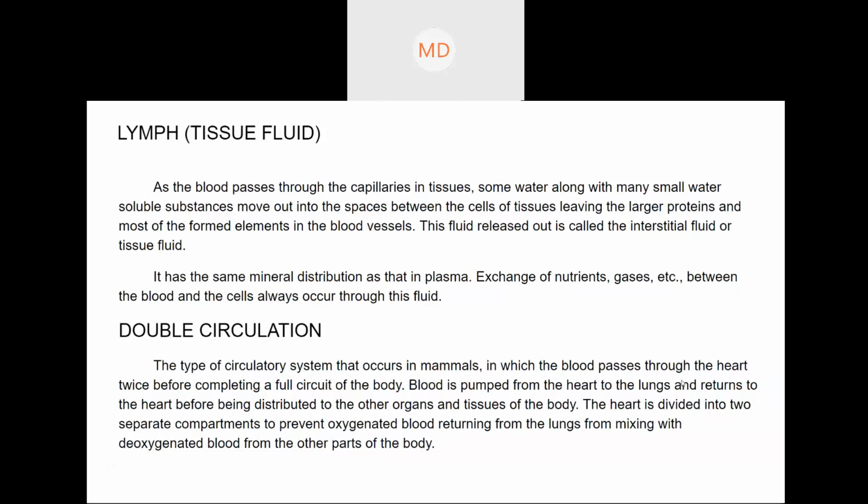Okay, so lymph. What is lymph? Let's say the blood vessels. What are the types of blood vessels? There are arteries, veins, and capillaries, right? So the blood passes through those blood vessels. Here it's given capillaries. Okay, let's take capillaries. So blood passes through capillaries, right?